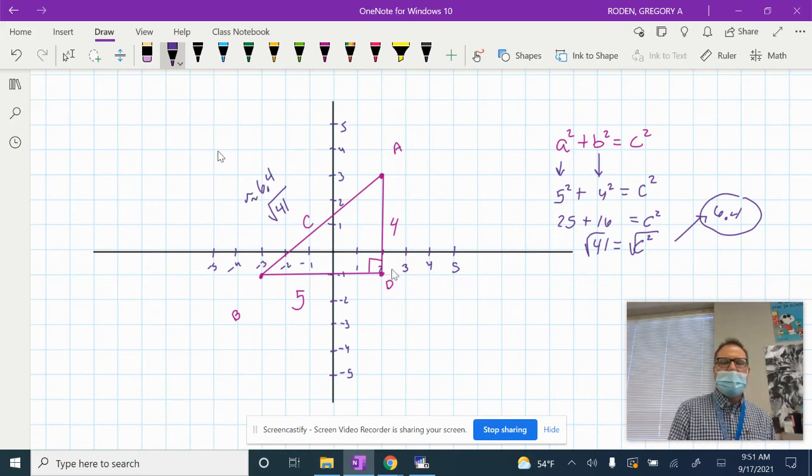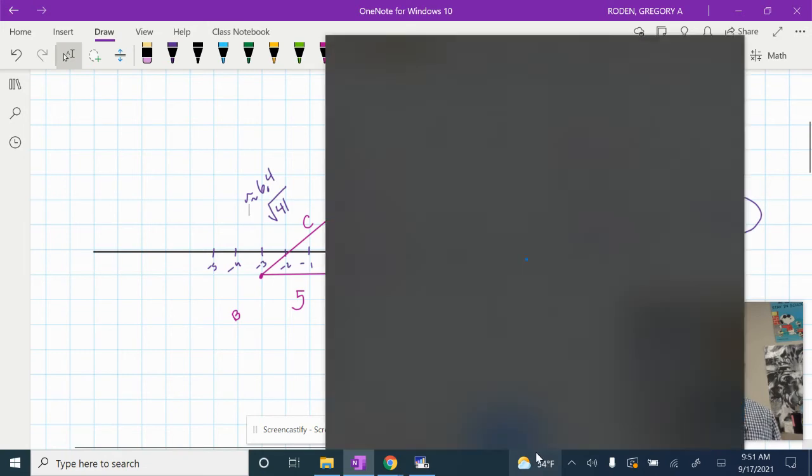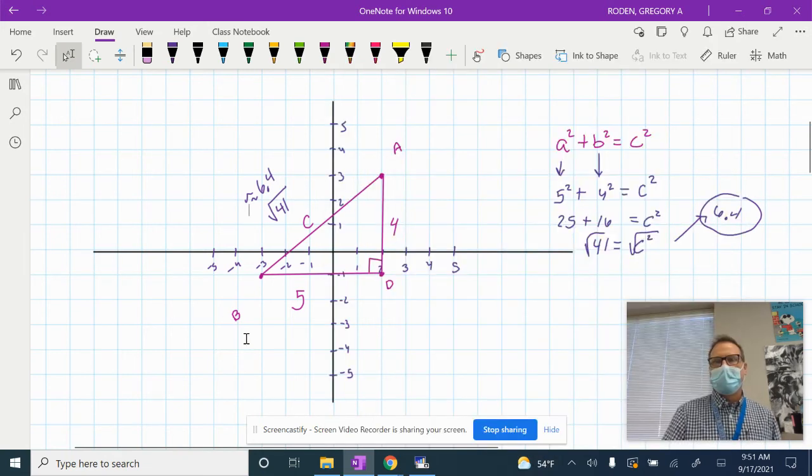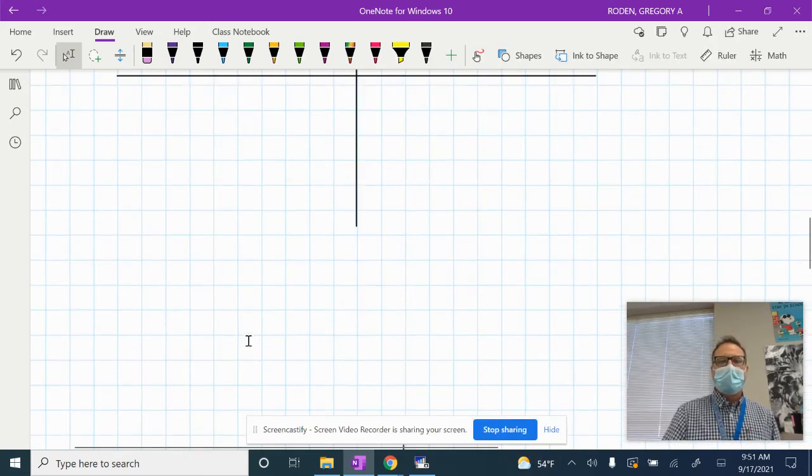Y'all see that? Are there any questions with this? Do we need to do another one or think you guys got it? Did a lot of people get that type of problem wrong on the Galileo test? Probably. Was that question on the Galileo? Yeah. All right. Did you guys learn this in algebra last year? No. Okay. Now, here's the deal.